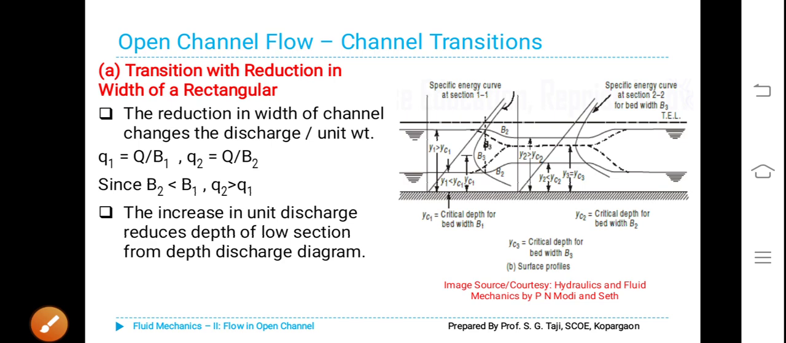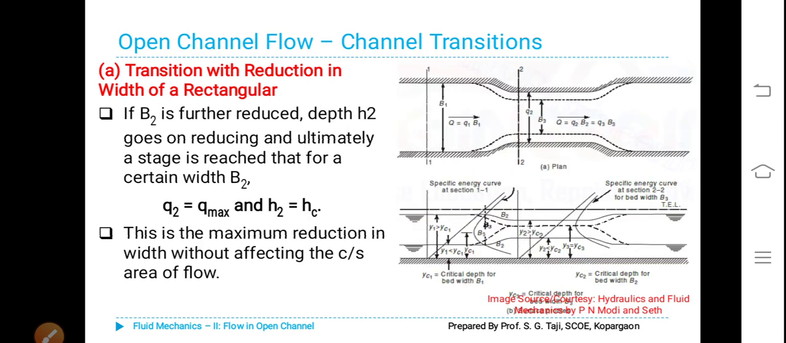The increase in unit discharge reduces the depth of flow, as we came to know from the depth-discharge diagram in the previous classes. Now, transition with reduction in width of a rectangular channel.